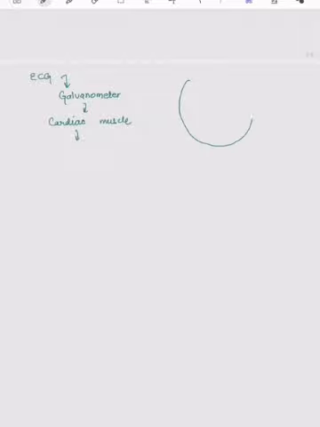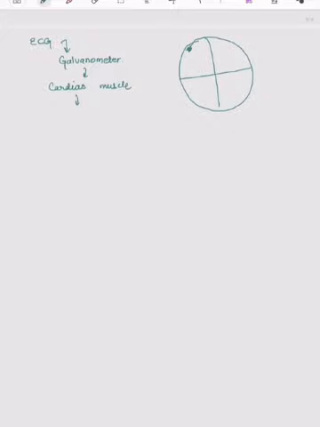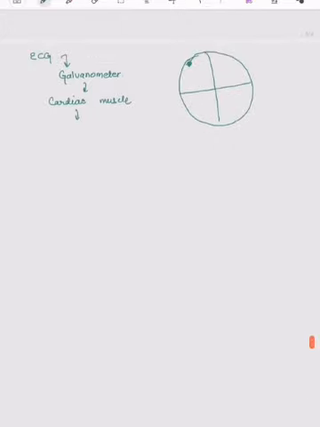In the heart, SA node is present at the right atrium on the right side, and AV node is above the atrioventricular junction at the left side of the right atrium. So impulses are generated by the SA node, which travel along the atria, and the whole atrium gets depolarized, which is also atrial systole.